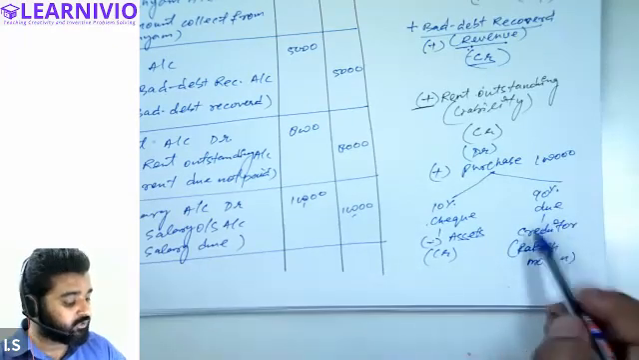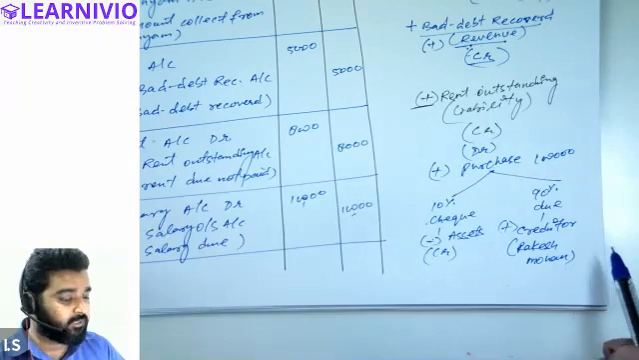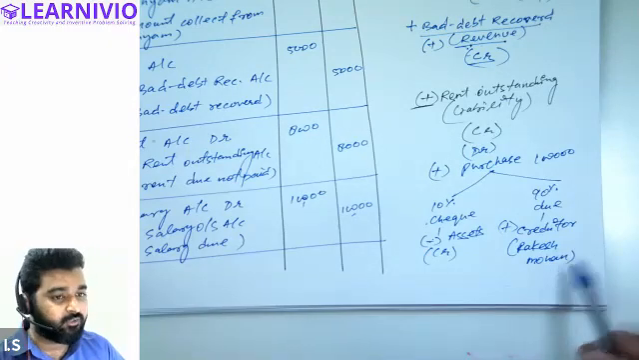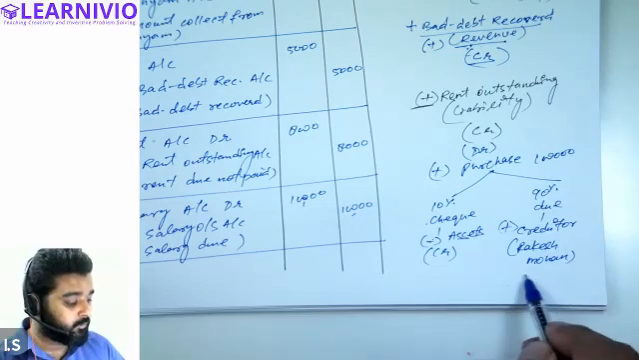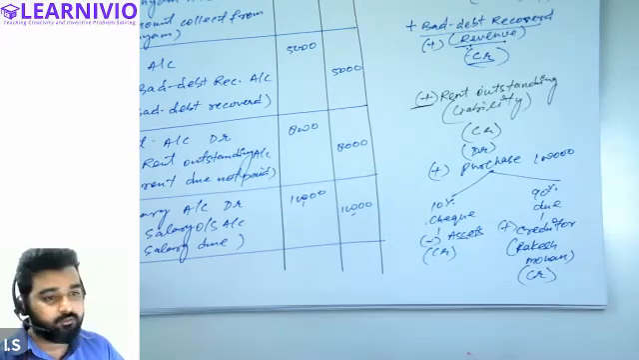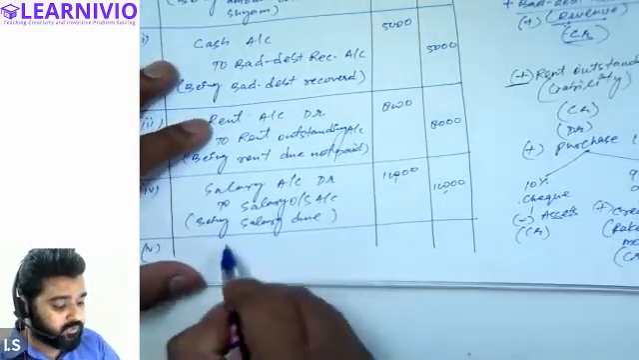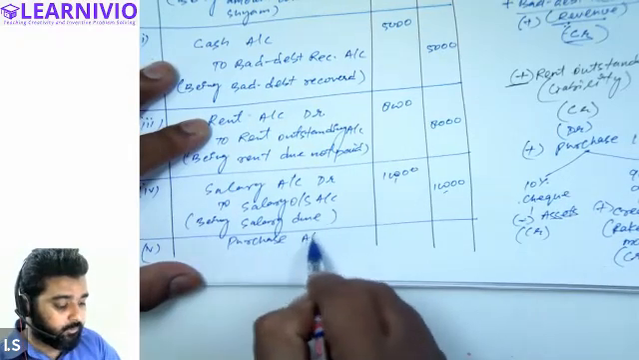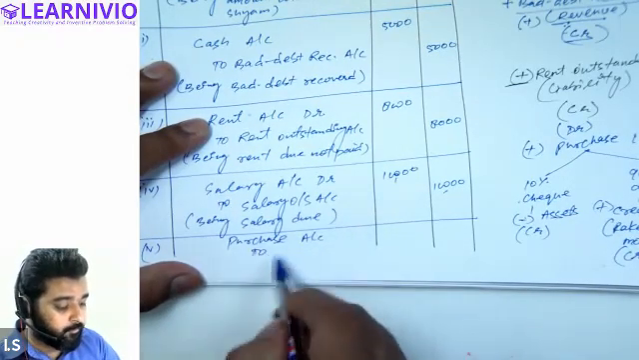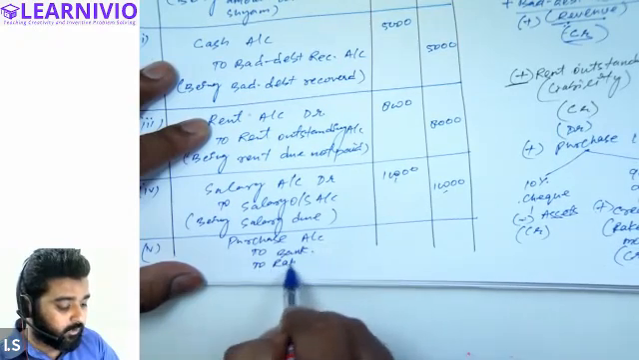And in this transaction, creditor will also increase. Rakesh Mohan will become our creditor. So the total amount of creditor will increase. So when creditor increases, what will we be doing? We will also credit the creditor's account. So the general entry for this transaction will be: purchase account debit, to bank account, to Rakesh Mohan account.